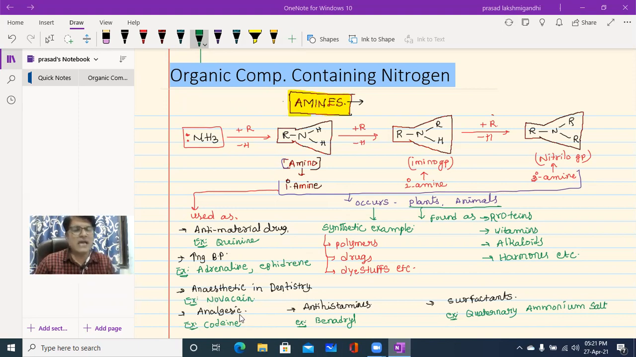Next, analgesics. Analgesic means what? An example is codeine. Simply, analgesic means what, beta? Painkillers. An analgesic is a painkiller. So the example is codeine. Next, antihistamines like Benadryl, which can be used for cough and for asthma-type conditions. The example is Benadryl. And surfactants: as I already told you, surfactants are substances that can be used to reduce the surface tension of a liquid.